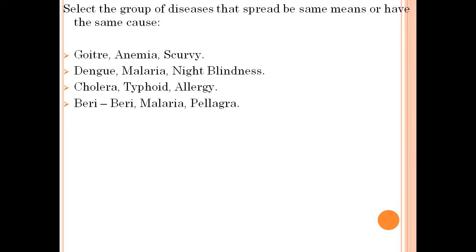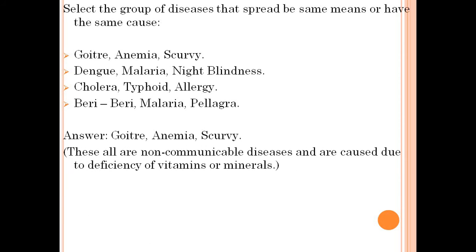Select a group of diseases that spread by the same means or have the same cause. Goiter, anemia, scurvy; dengue, malaria, night blindness; cholera, typhoid, allergy; beriberi, malaria, pellagra. Answer: goiter, anemia, scurvy. These are all non-communicable diseases and are caused due to deficiency of vitamins or minerals.